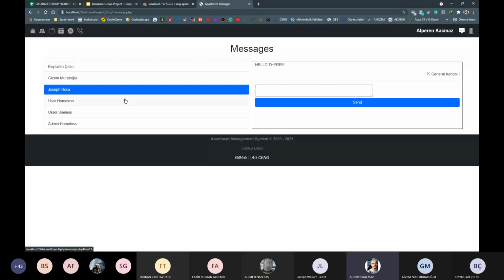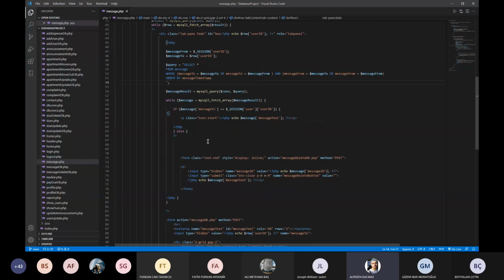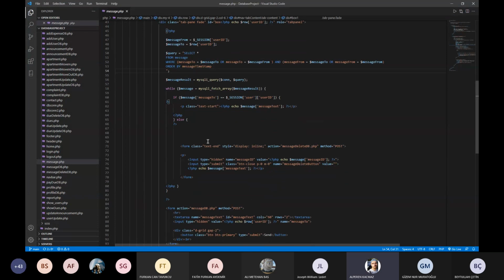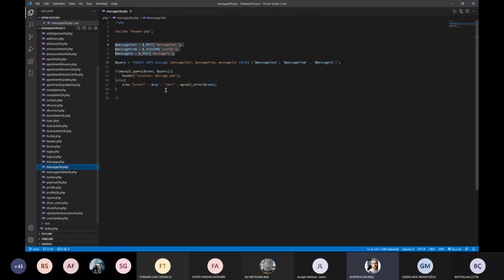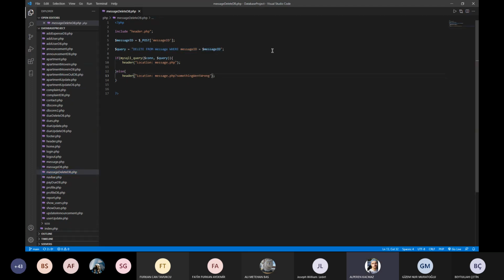Notification and read status are not allowed because we couldn't do that. When we click the send button, they insert the message into the database. When we press the cross button, this query runs and deletes the message from our database. We have simple messages. I see it. Okay.